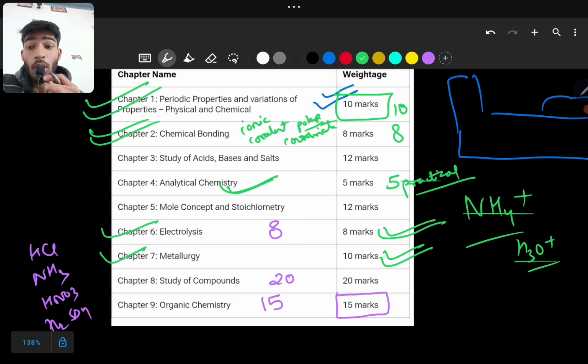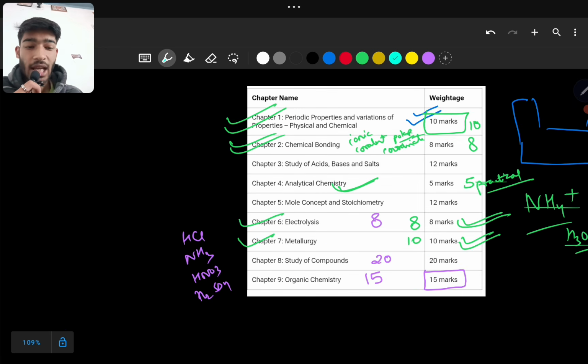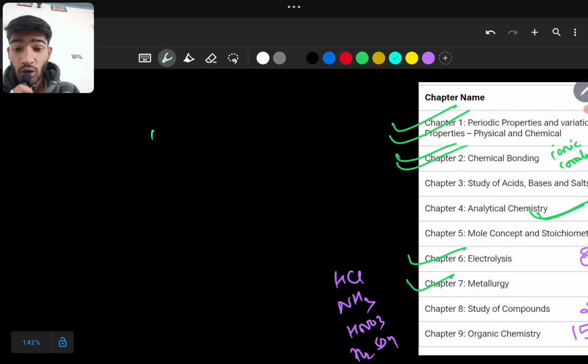Also please study the total extraction of aluminium. Study fully about aluminium and a bit about roasting and calcination also. This will also help you out. 8 marks from here, 10 marks from here. So these 5 portions will definitely help you to score 10 and 10, 20, and 20, and 8, 8 is 16, 36, and 5, 41. For 41 marks you need to study only 5 chapters.